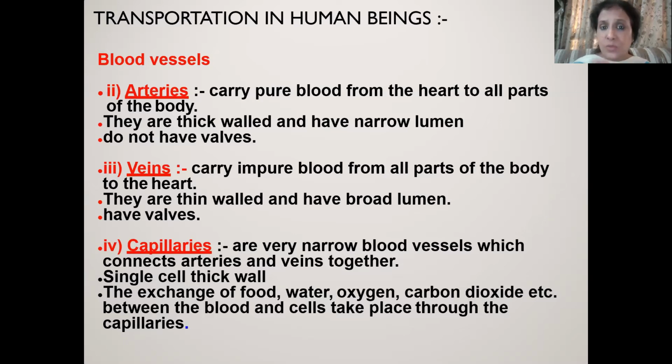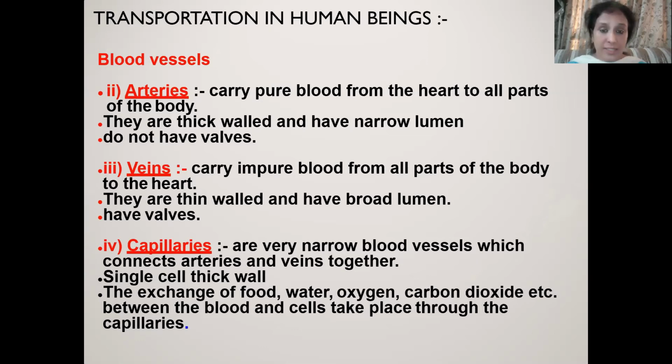Students, please note down my statement. I'm saying arteries carry oxygenated blood from the heart to all parts of the body. This statement is not 100% correct, because there is one artery that carries deoxygenated blood. That is the pulmonary artery.